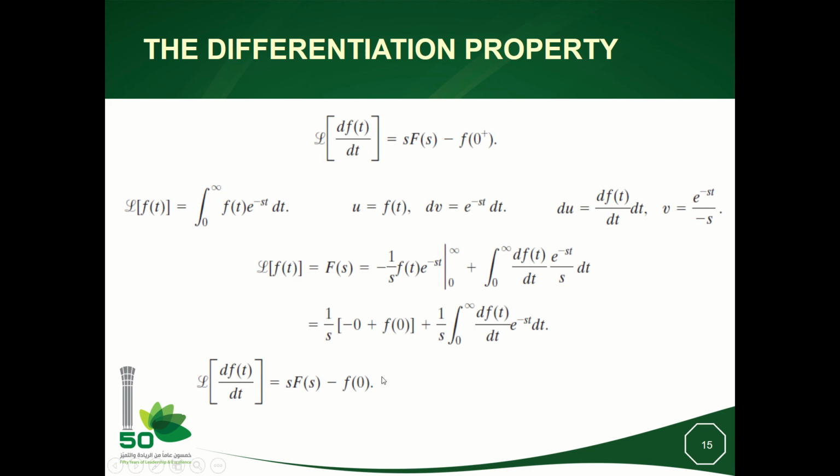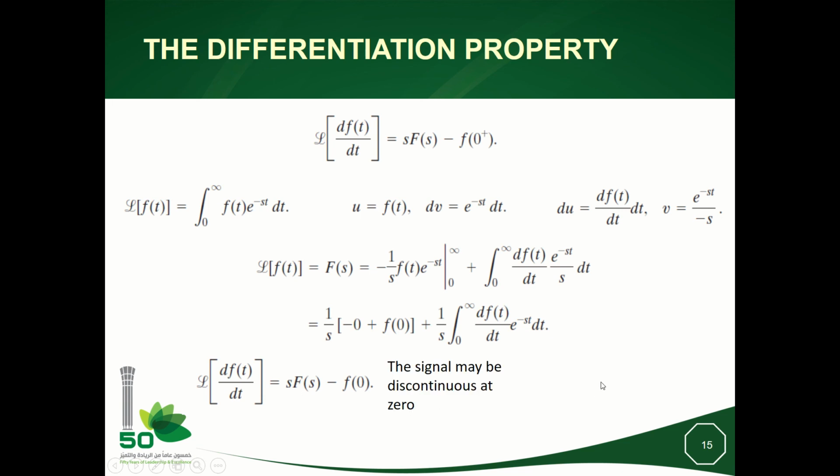Which means that the Laplace transform of this will be sF(s) minus f of 0. Multiplying by s both sides, and we will bring this term to the other side, we will have the Laplace transform of df over dt, which is this expression, equal to sF(s) minus